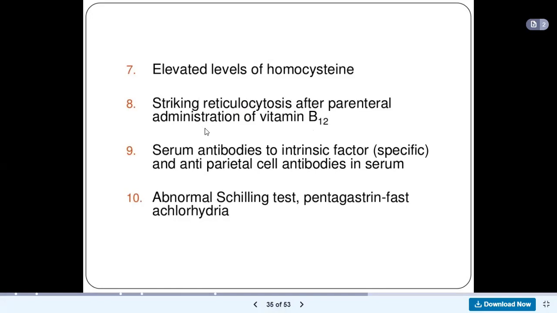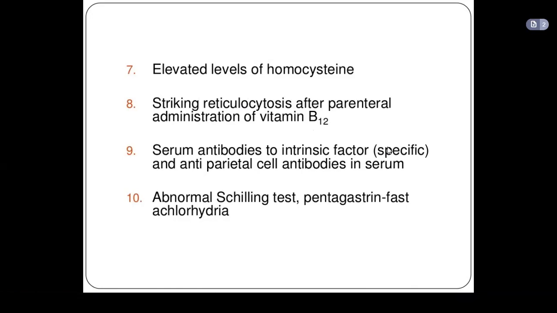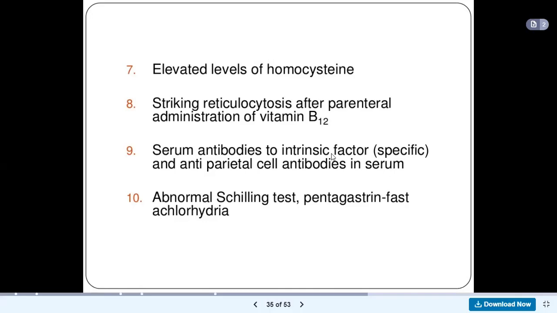Then serum antibodies to intrinsic factor and anti-parietal cell antibodies in serum. So another way you can diagnose megaloblastic anemia is that you will see antibodies to intrinsic factor and anti-parietal cell antibodies, because we said that antibodies will destroy intrinsic factor and destroy parietal cells. So that could be a sign that the person has megaloblastic anemia.